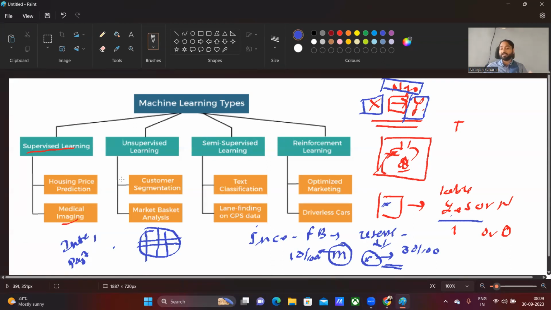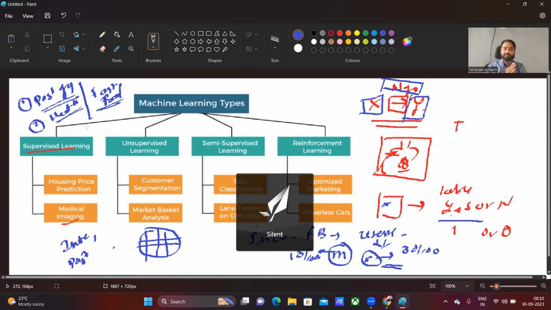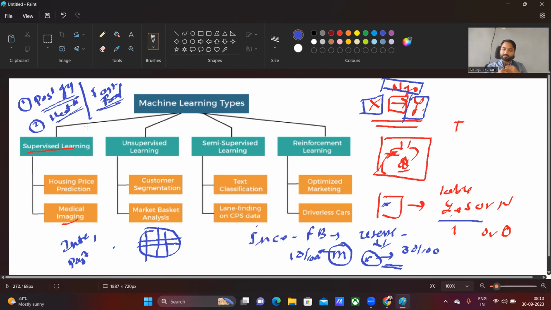If I'm selling a health-based product, I can target the people who are particularly posting about the gym, or the people who talk about health. I will try to target this kind of people. Or I can target the people who post about fast food. Sooner or later they will be the customers. So this type of segmentation on the basis of a variety of parameters, we can classify the people on different bases.